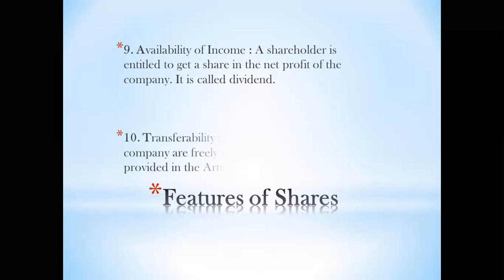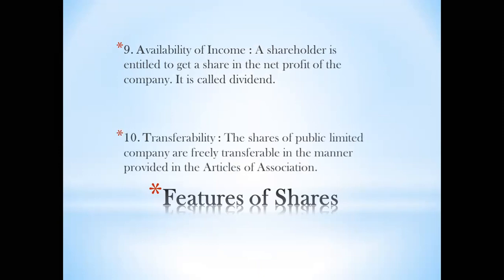So A stands for availability of income. A shareholder is entitled to get a share in the net profit of the company. It is called as dividend. I just explained to you, when you invest in the shares of the company and when the company earns profit, from that profit you get a certain sum of return on your investment. So that return on the investment is called as dividend.